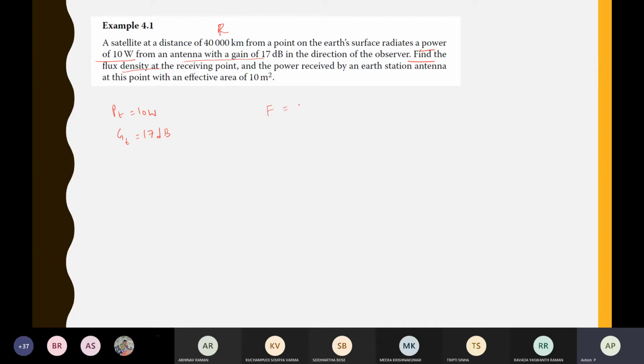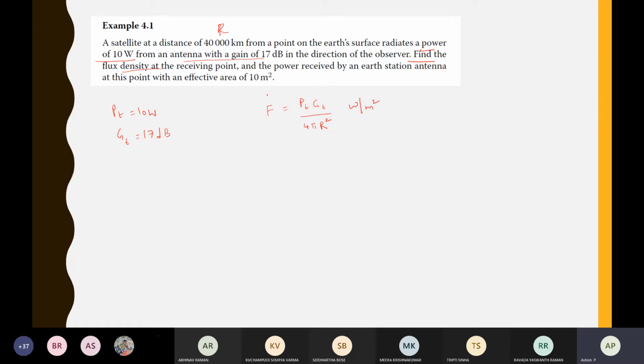The flux density formula we know: PT into GT by 4 pi r square. This is not an isotropic antenna, it's a directional antenna. So the flux density at a receiver location r kilometers away will be this much. The kilometer unit also has to be factored in, so you have to convert it into meters first and then do it.